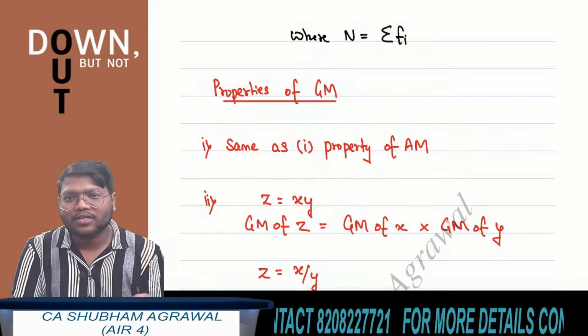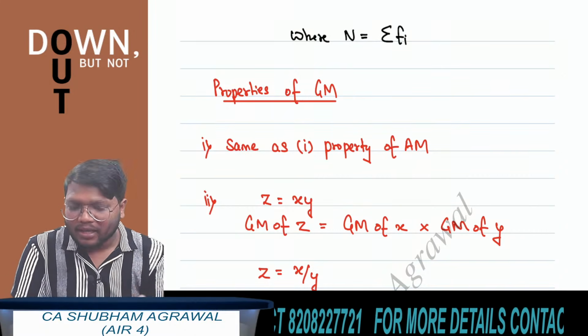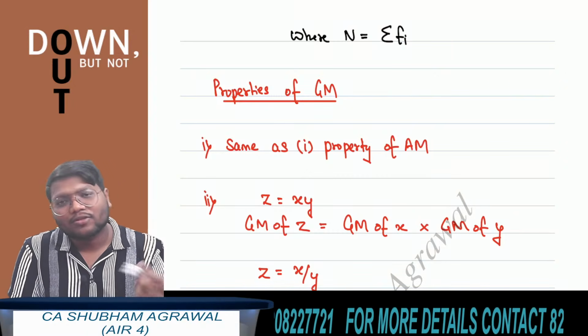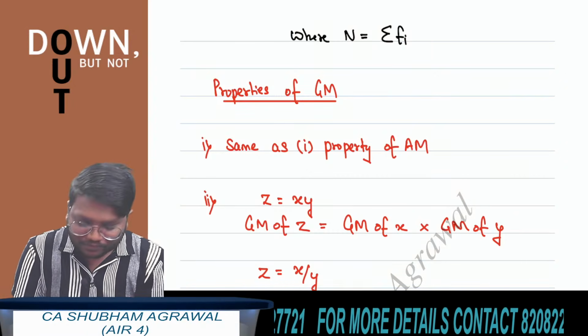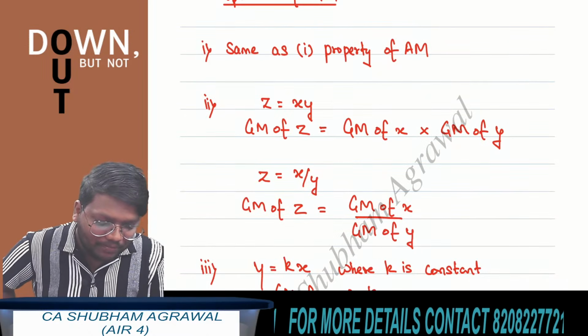Okay, there are 5 observations and the value of each of the observations is 20. Now if they ask us to find the geometric mean, so the geometric mean is what? 20.